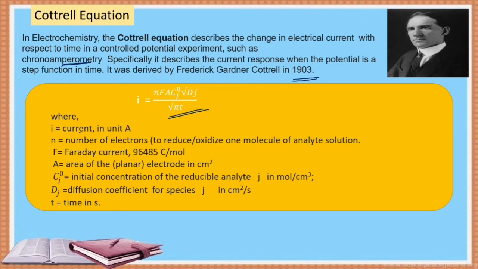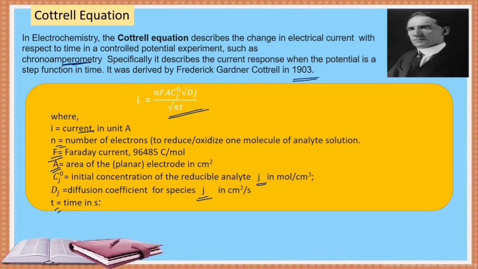Here I is the current in amperes. n is the number of electrons transferred in the analyte solution. F is the Faraday constant, 96,500 coulombs. A is the area of the electrode in centimeter square. Cj naught is the initial concentration of the reducible analyte J, in mole per centimeter cube. Dj is the diffusion coefficient for species J, in centimeter square per second, and t is the time in seconds.